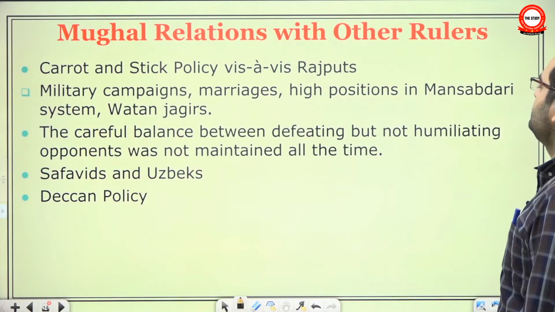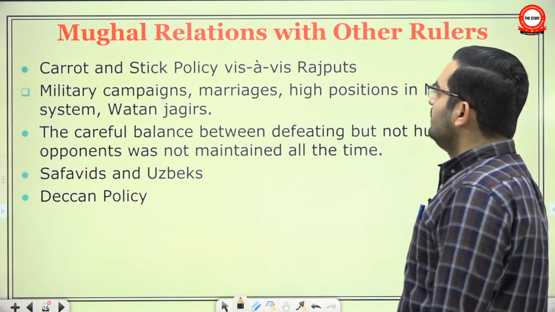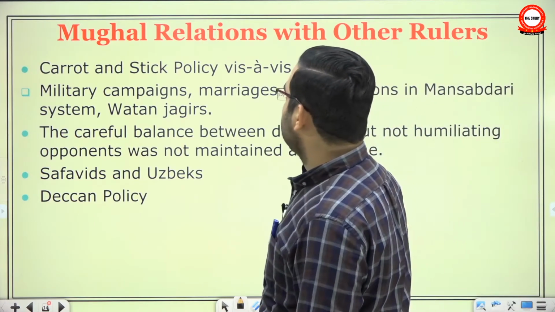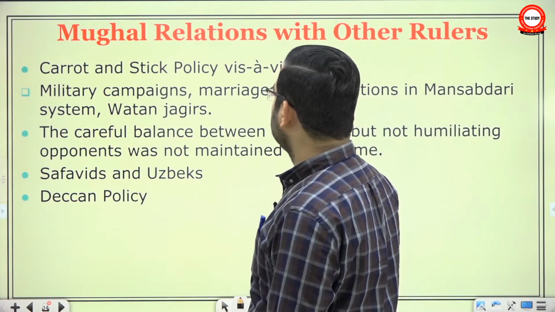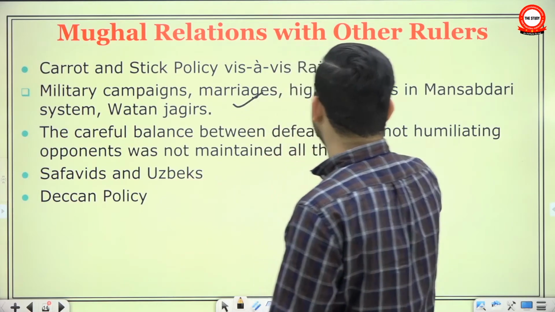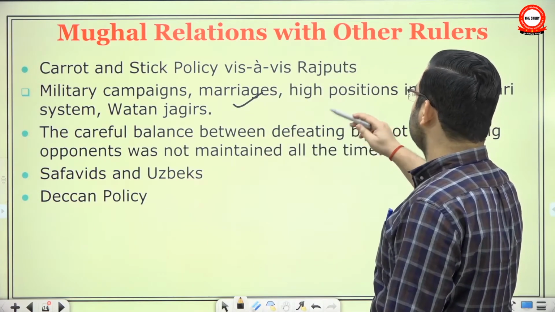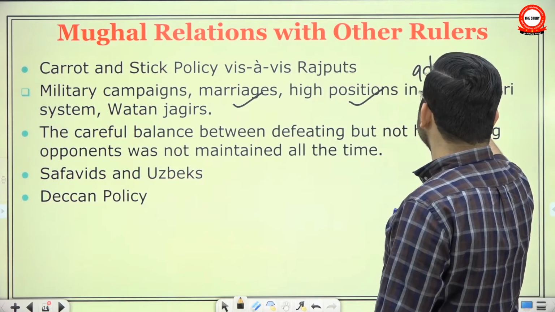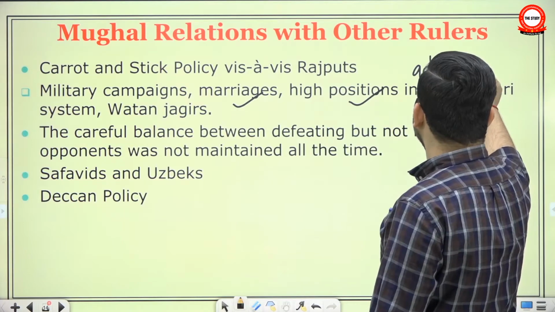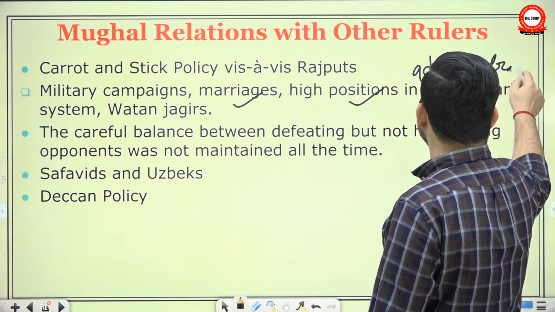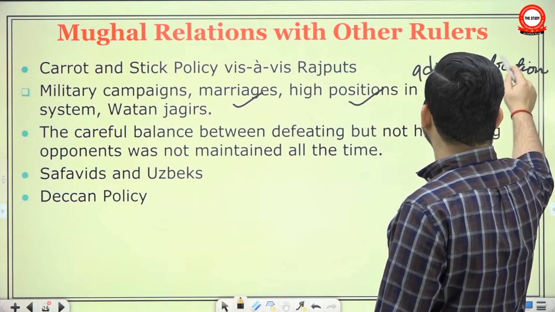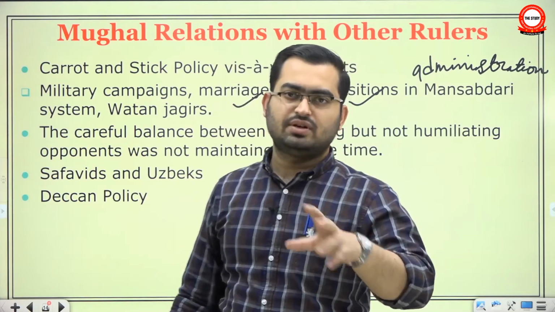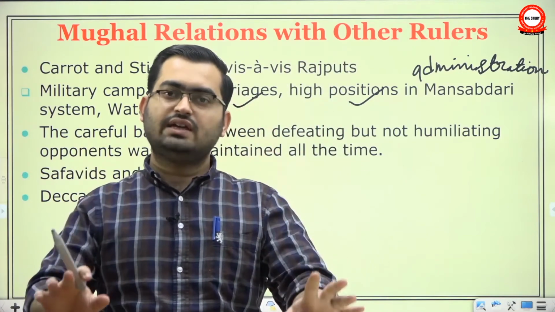Then, Mughal relations with other rulers. It was Akbar who came up with a carrot and stick policy vis-a-vis the Rajputs. What was the carrot? Marriage alliances. If you make an alliance, you will be given high positions in the Mansabdari system. Now, what is Mansabdari? We will see soon. To briefly say right now, it was the system of administration in the Mughal period. Also, the Jagirs or the states of a particular Rajput family, they will keep that state.